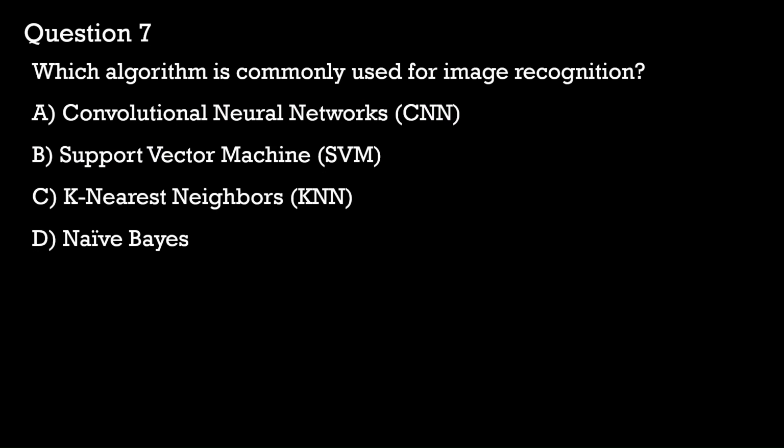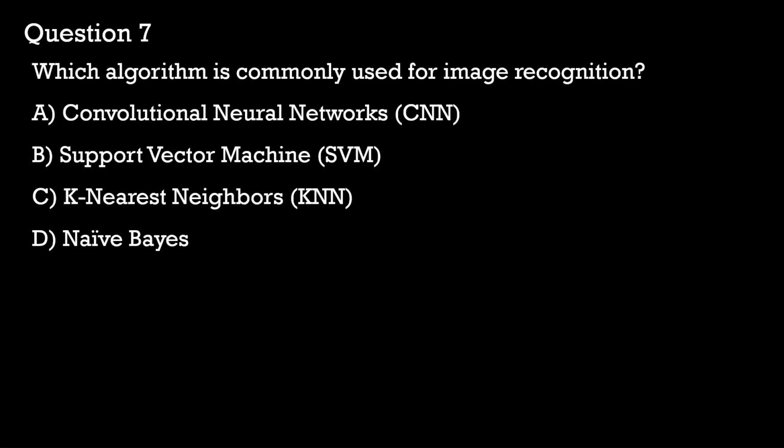Question 7. Which algorithm is commonly used for image recognition? A. Convolutional neural networks. B. Support vector machine. C. K nearest neighbor. D. Naive Bayes.